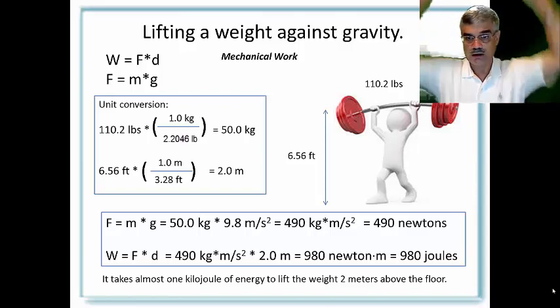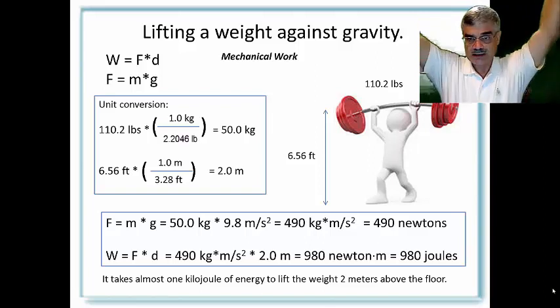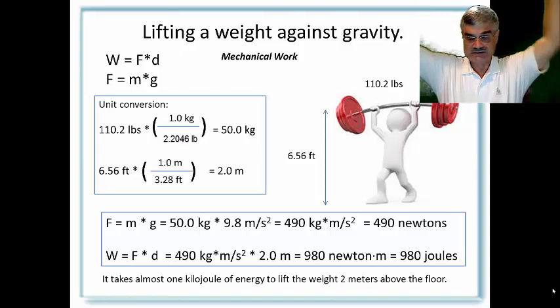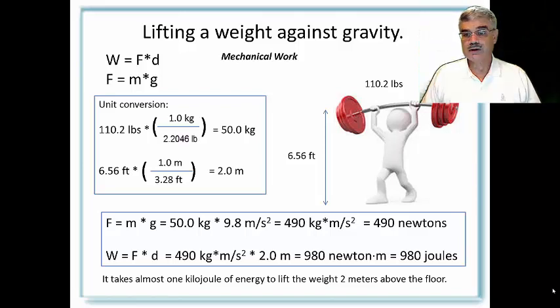That is when we're doing our exercises in the gym. Each time we lift that 110.2 pound weight above our heads to a height of about 6.56 feet, or a 50 kilogram mass to a height of 2 meters, it requires an energy output of about 1 kilojoule.